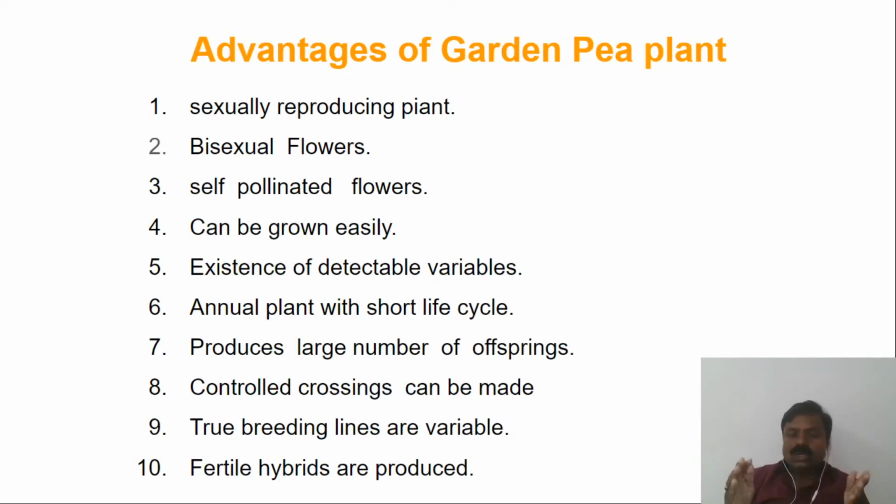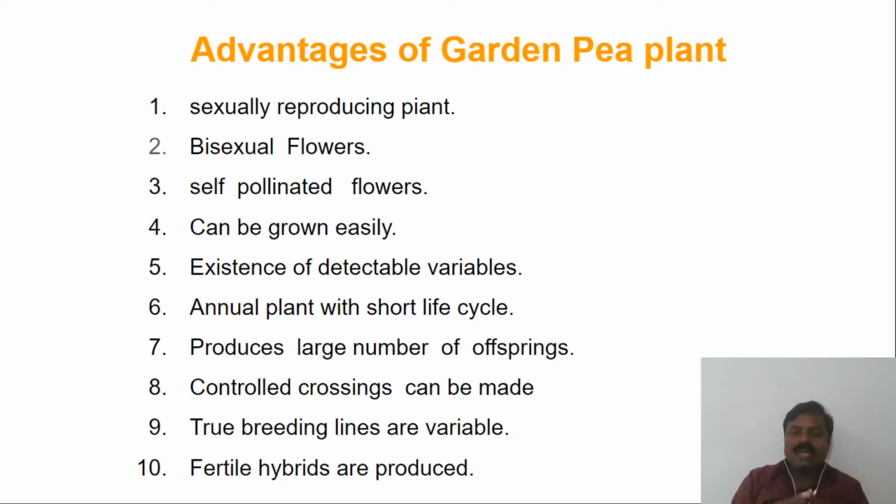And controlled crossings can be made. It means we can do the crossing between the desired plants. So we can control the crossing, and we can do the pollination between the desired plants. Whatever plants we desire, we can make crossing between those plants only.